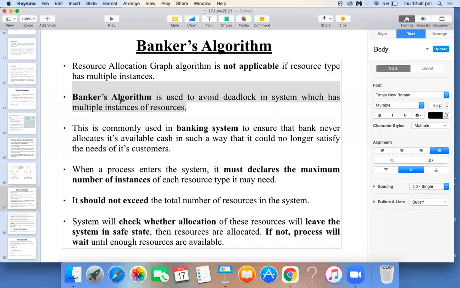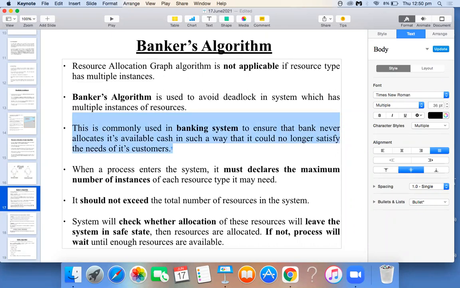Okay, right? So the third point is saying this is commonly used in banking systems, where the bank is assuring that the available cash is enough to satisfy all my customer needs, checking every time. That's why this algorithm is used. Fine. So the same Banker's algorithm we are using in our computer system also, to check whether deadlock has occurred or how to avoid the deadlock. We are using this algorithm also, Banker's algorithm. Fine, right?